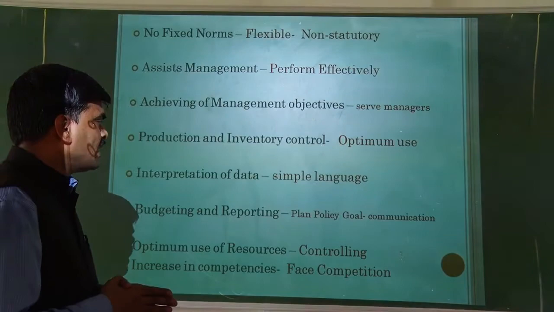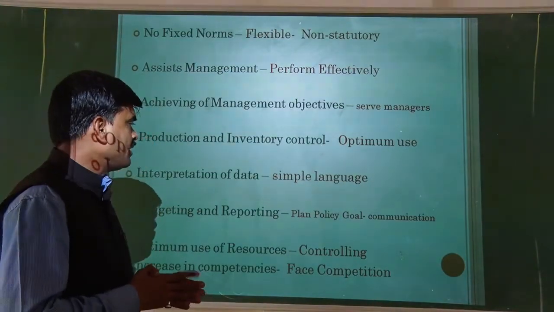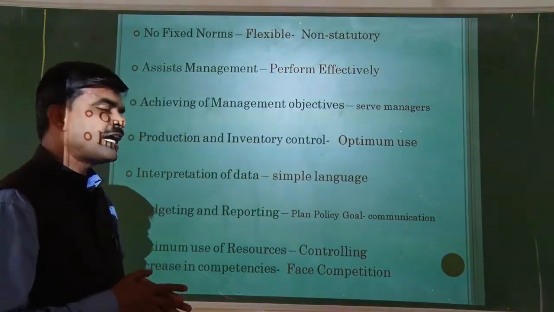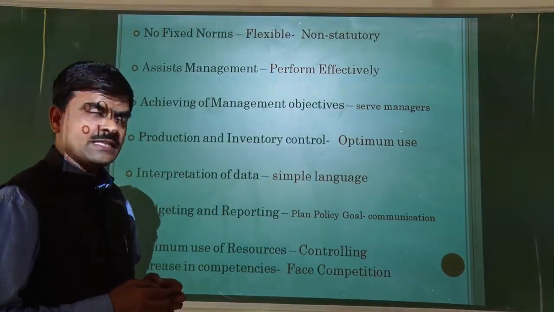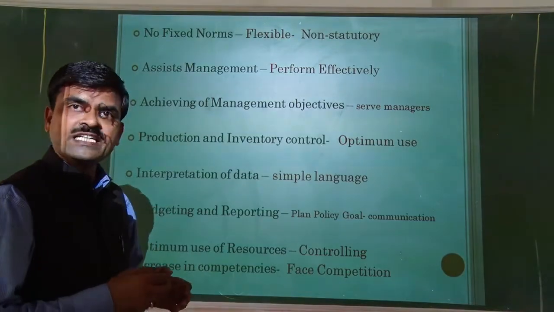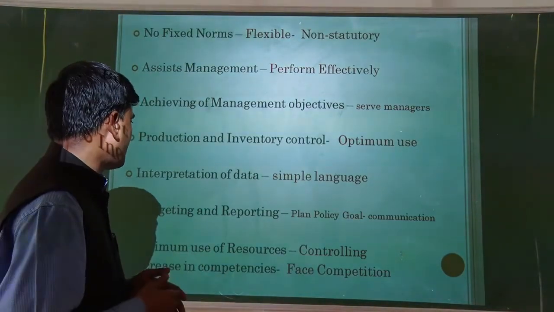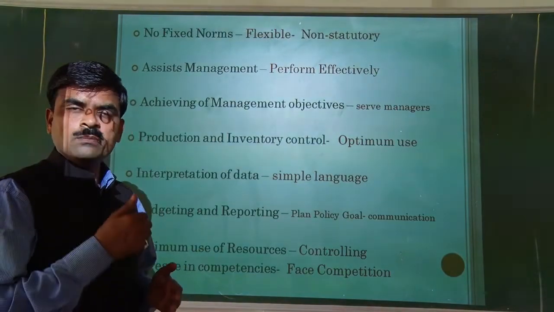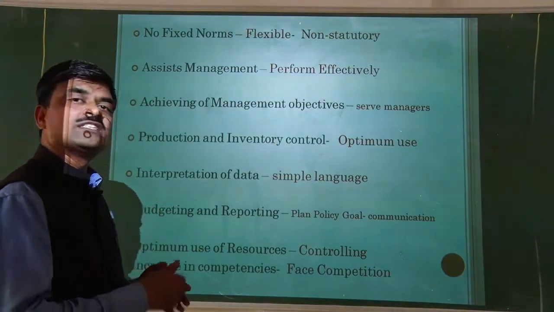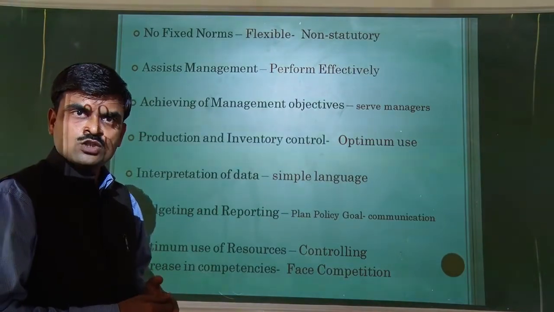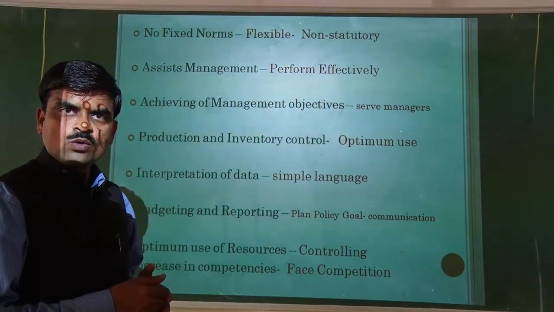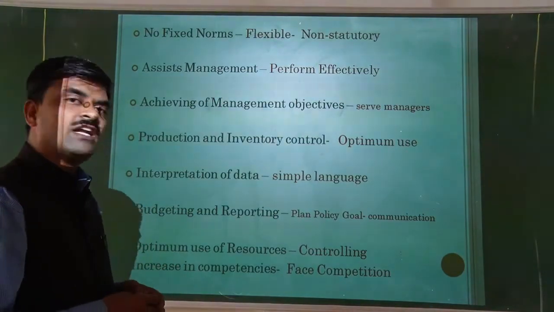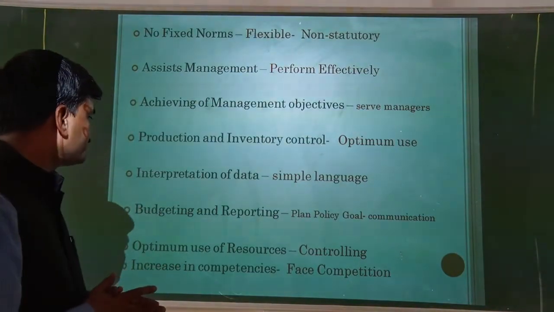This accounting helps to frame the plan, program, policies as well as the goal of the organization, and also to communicate all this information to insiders as well as outsiders. As we know, budgeting means the plan for the future, and reporting means generating the report of what we have done. All this can be done very well with the help of management accounting.